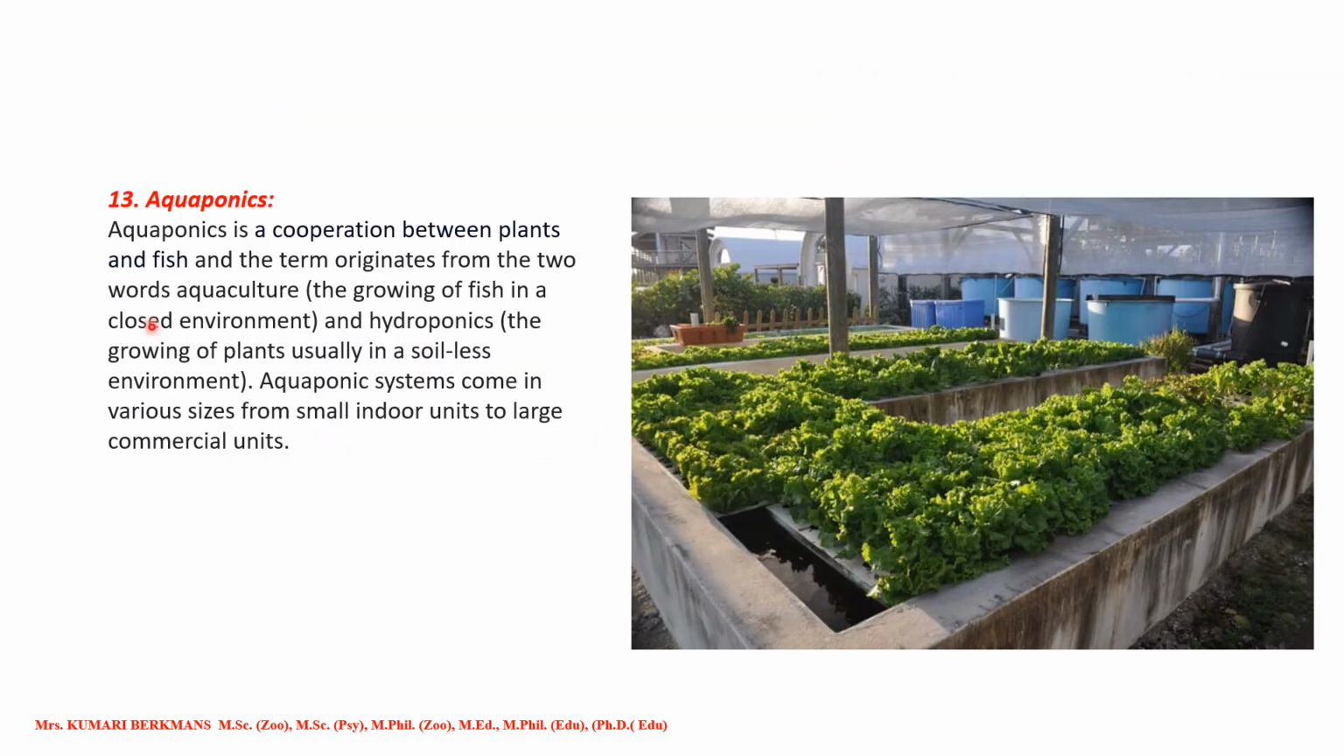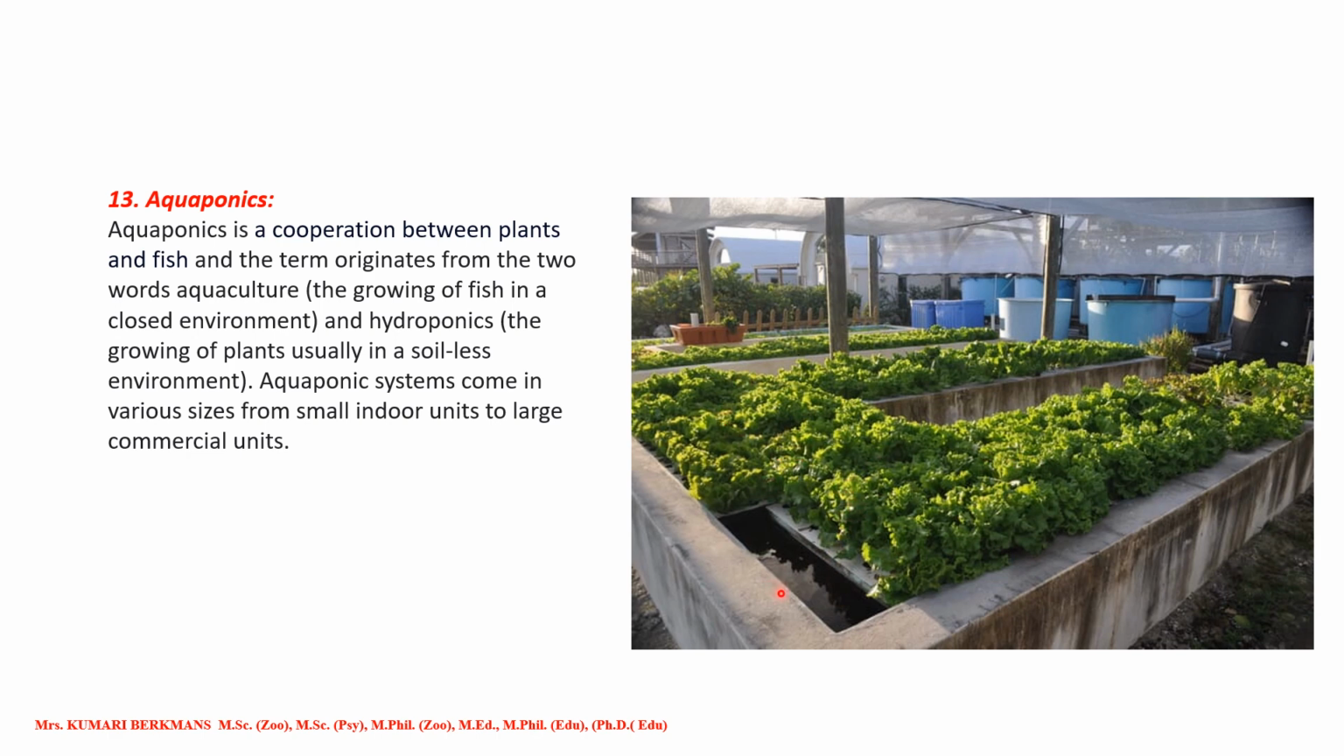Next one, aquaponics. What is aquaponics? You can see here, the top layer is planted with plants, and inside the tank the fish are there. So in aquaponics, aquaculture is going on, and plant cultivation is also going on.